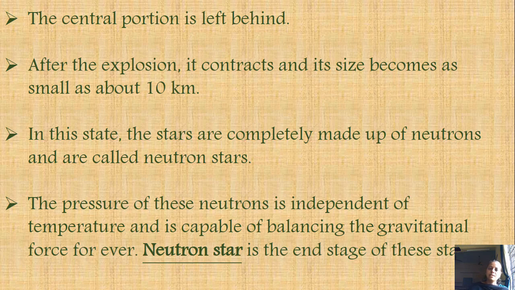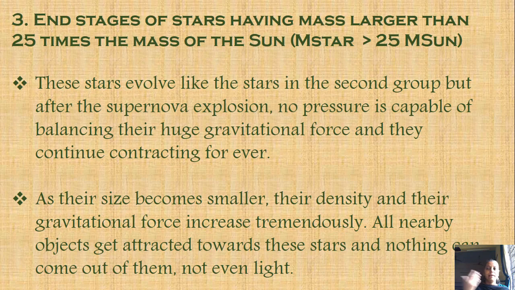Okay, and we come to the last type of stars, whose mass is even greater than 25 times the mass of the Sun. These stars also evolve like the previous one: they first form the red giant, then they form the red supergiant, and their radius increases 1000 times.